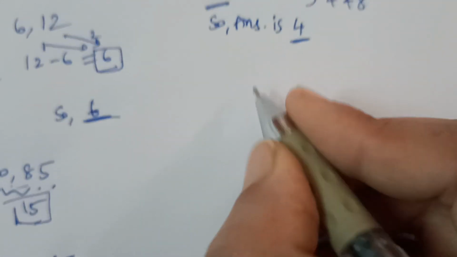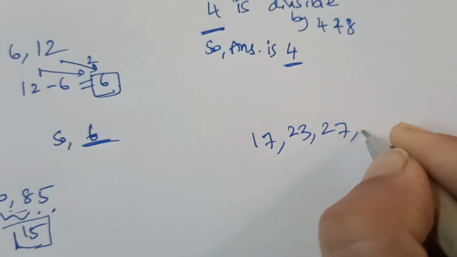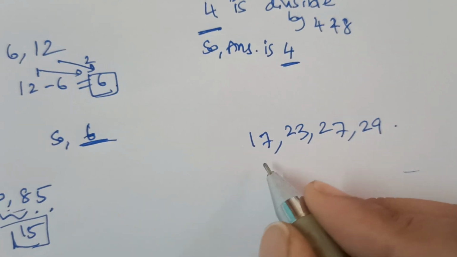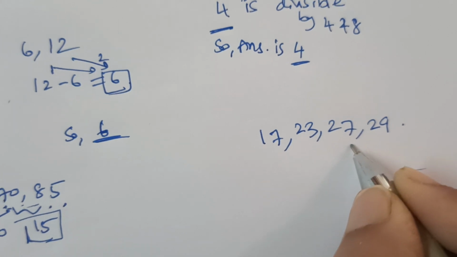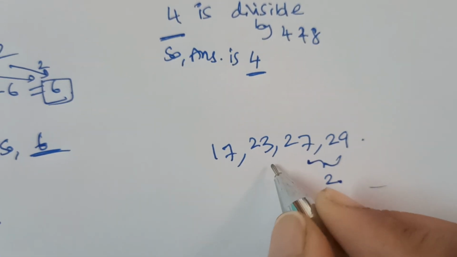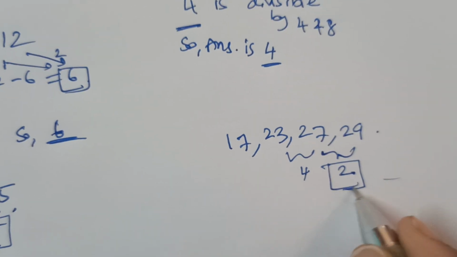Next question I will solve: 17, 23, 27 and also 29. Here the least difference is 2, since 29 minus 27 is 2 and the other differences are larger. So the least difference is 2.